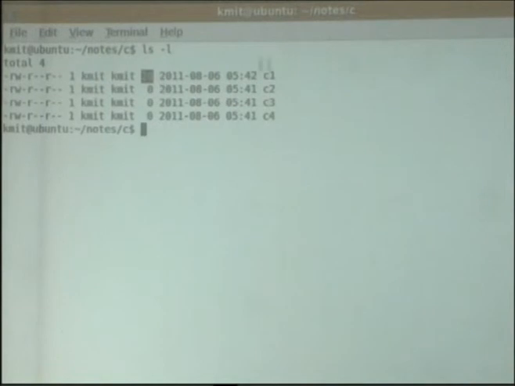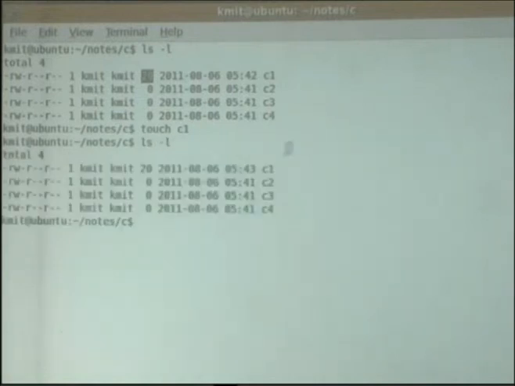If I use the touch command, along with changing the timestamp, is it changing the contents and making the contents 0 or not? We will check now. So I will make touch C1. Okay, ls option L. Now this is the beauty of this command. You see, still the file is existing, but the timestamp has been changed. That's the importance of this command, to show that this file has been modified.